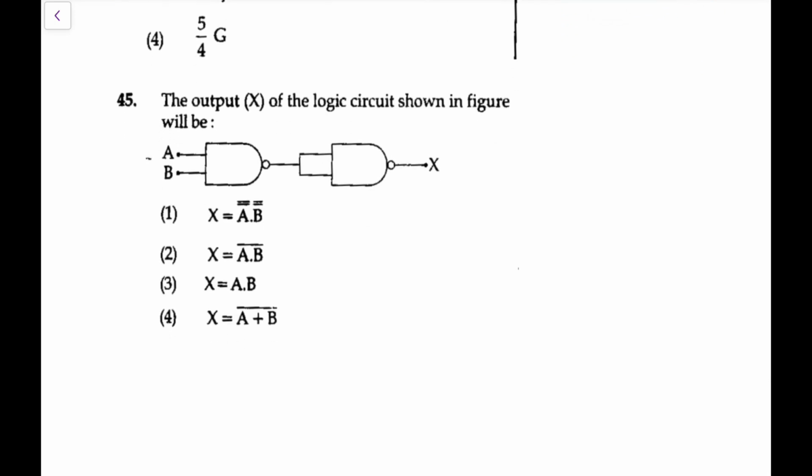Now the last one. What is the output X of the logic circuit shown in the figure? Okay, so I can make it out. This is what you call a NAND gate. And again, this is a NAND gate. Both inputs are the same, so it basically works as NOT. So NOT of NAND is going to be an AND gate. Directly you can go from logic, it is A dot B. That is a straightforward method you can employ here.